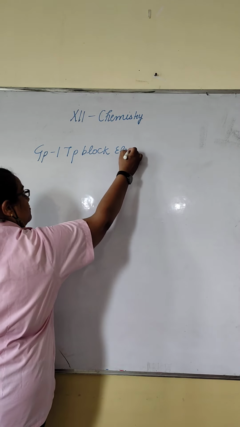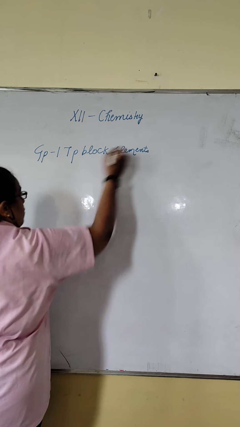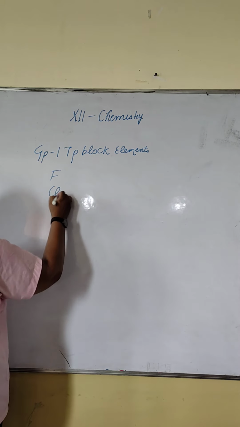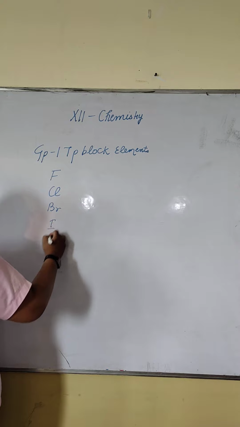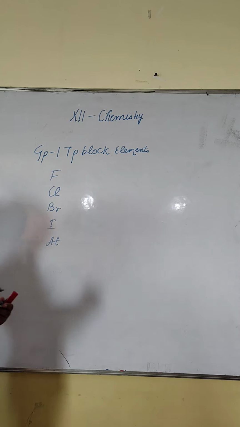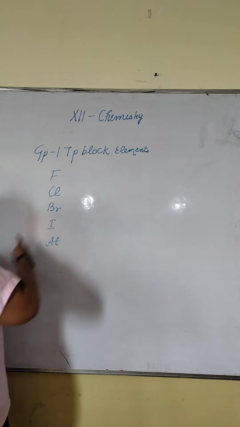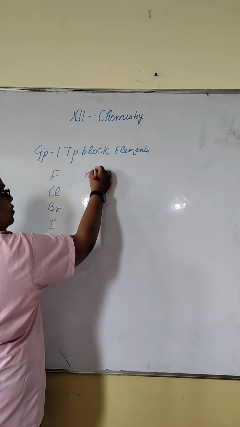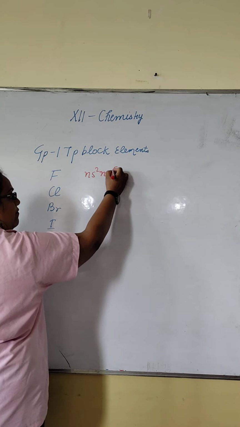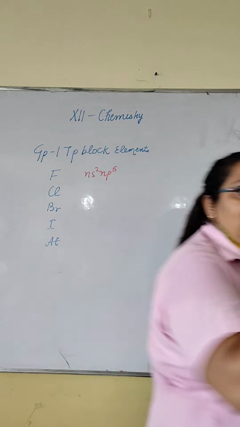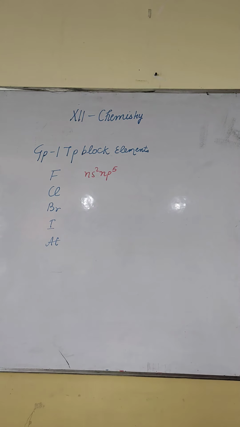What are the members of this family? Fluorine, chlorine, bromine, iodine, astatine. Okay. Their general electronic configuration is ns2 np5, which means their valence electrons are 7, and they only require 1 electron to complete the octet.